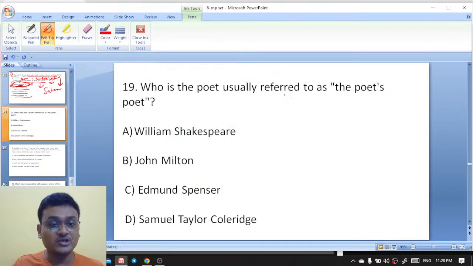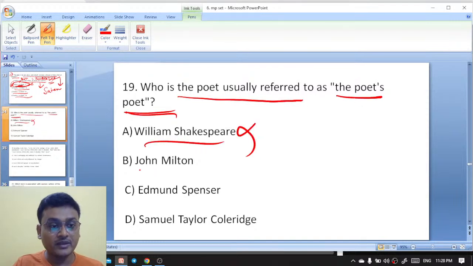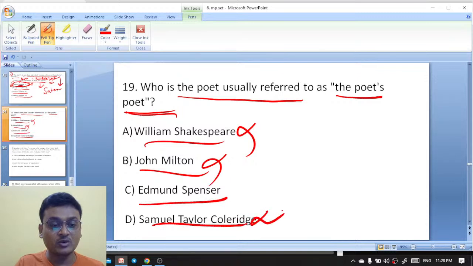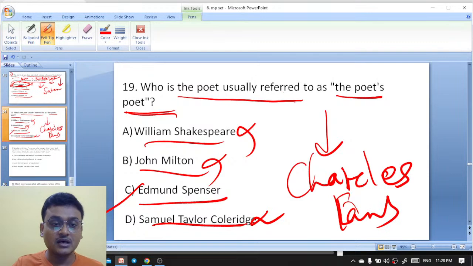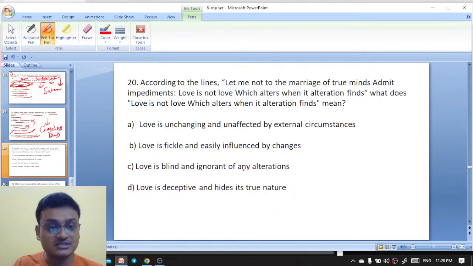Who is the poet usually referred to as the poet's poet? William Shakespeare, John Milton, Edmund Spenser, Samuel Taylor Coleridge. It was Edmund Spenser. It was confirmed by Charles Lamb. Charles Lamb said it about whom? Edmund Spenser, that he is the poet's poet. So Edmund Spenser is the right answer.